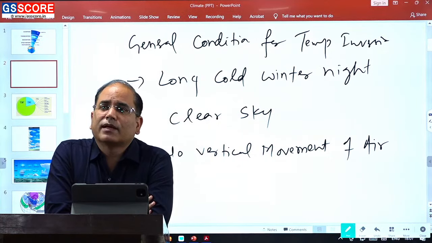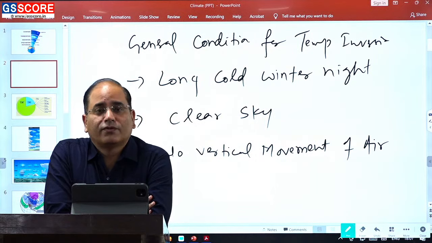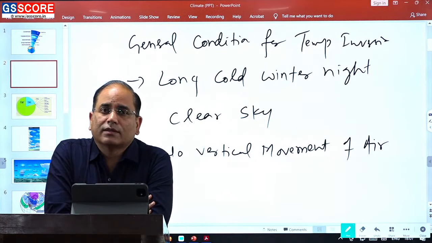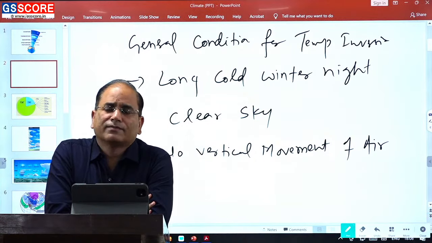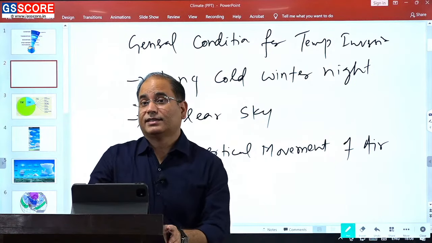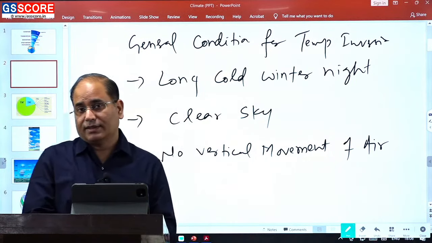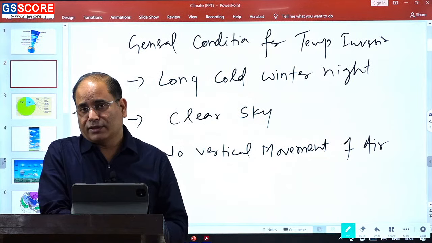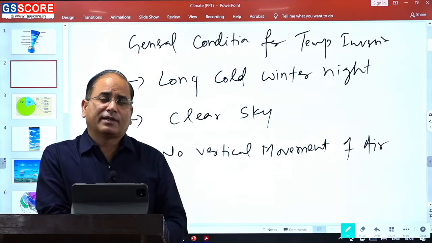Temperature inversion has its most obvious effect in the form of fog. In the majority of cases fog is not good, but in some cases fog is good also. So these are some of the important concepts related to climate that I have tried to cover.